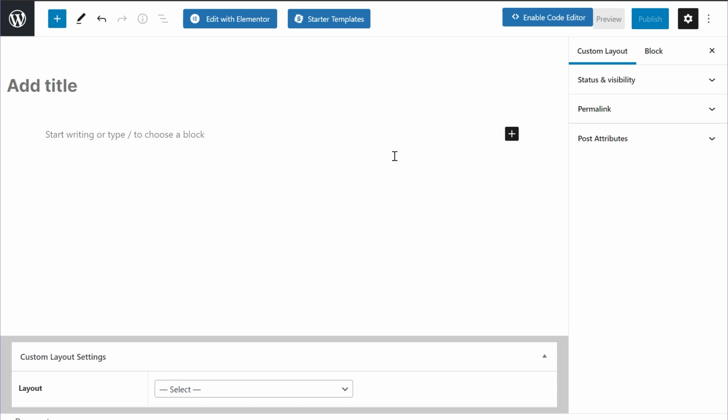The first is that the custom layouts feature is an Astra Pro feature. So you'll have to purchase Astra Pro, download the plugin and install it on your website, activate it and make sure that it's updated to the latest version. And you'll also need to activate custom layouts from Astra options.